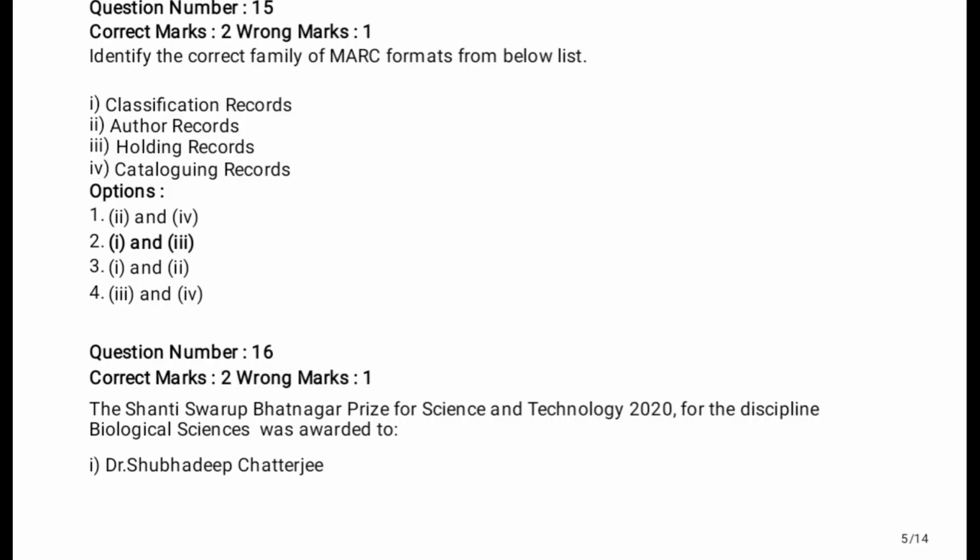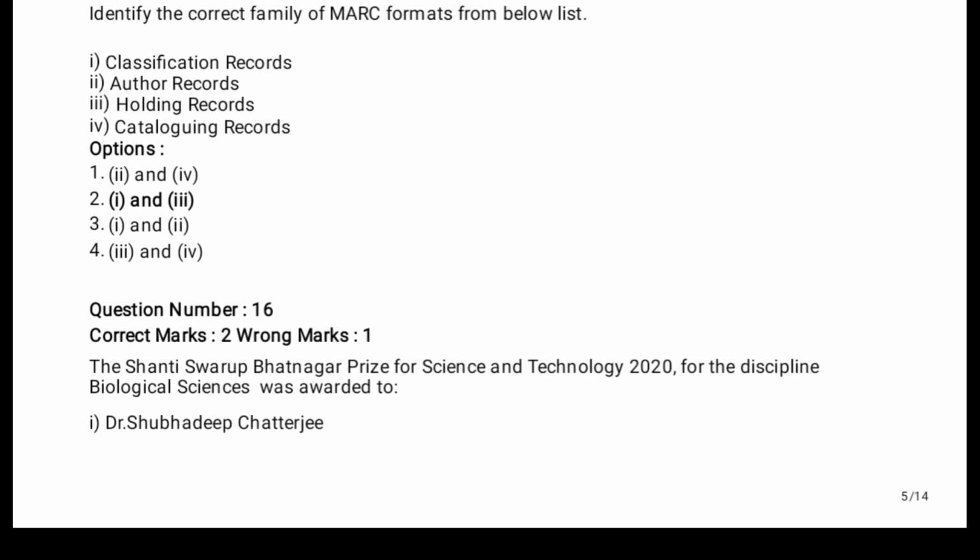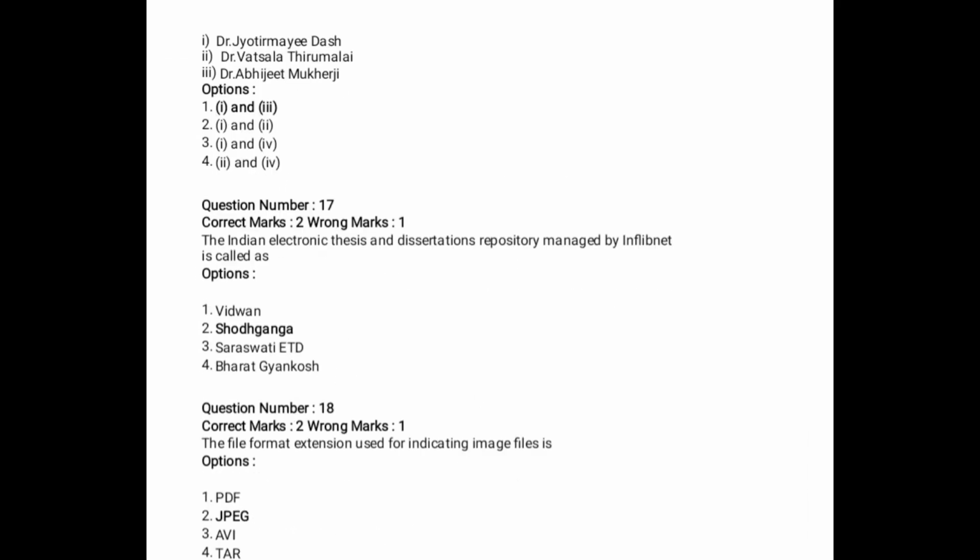The answer is 1 and 2: Jyotirmay Dash and Vatsala Tirumalai. 1 and 2 is the correct answer. They both won this award. So next, question number 17.